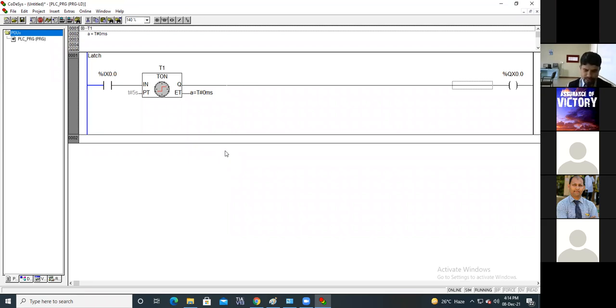The project must be in correct login. So put there ET, then here T1, you have put the T1.